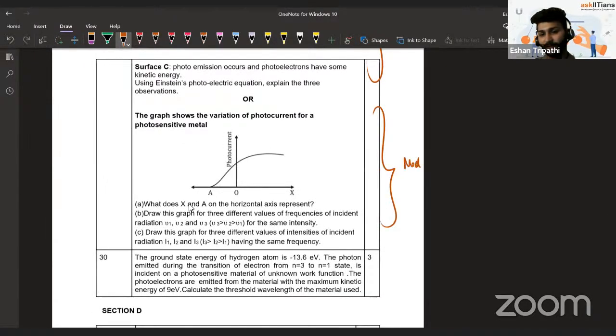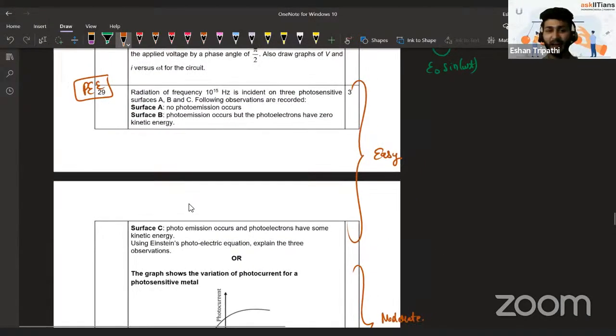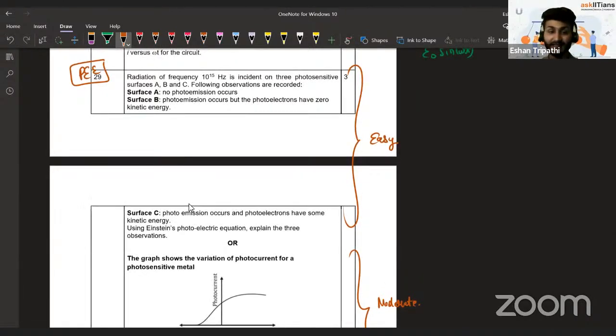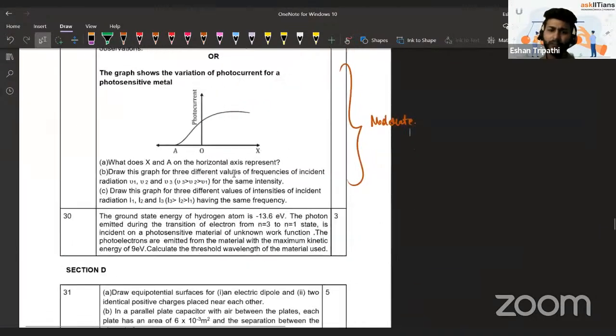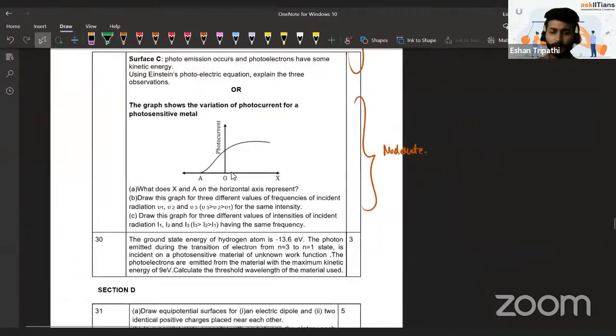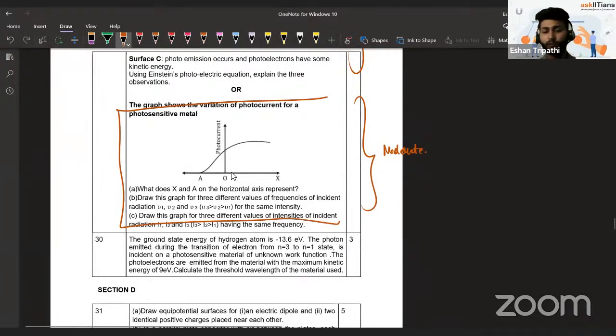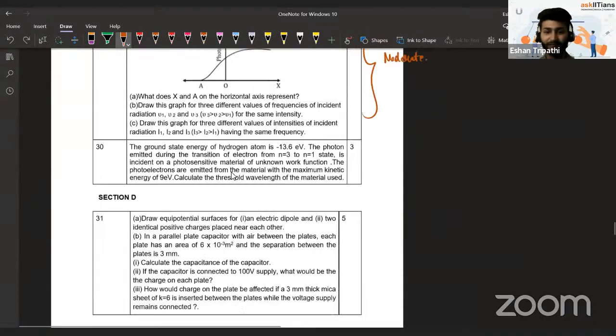It's a moderate level question. So there's a significant difference between the two options. I feel like this is kind of a mistake that these guys have made while releasing the sample question paper. I hope the same thing is not there in the board exam. But anyway, you should always know what question they have asked in the other option also, because in the exam you don't know if the question will be asked from this section or this section. By looking at the sample question paper, you should be able to solve all the questions.